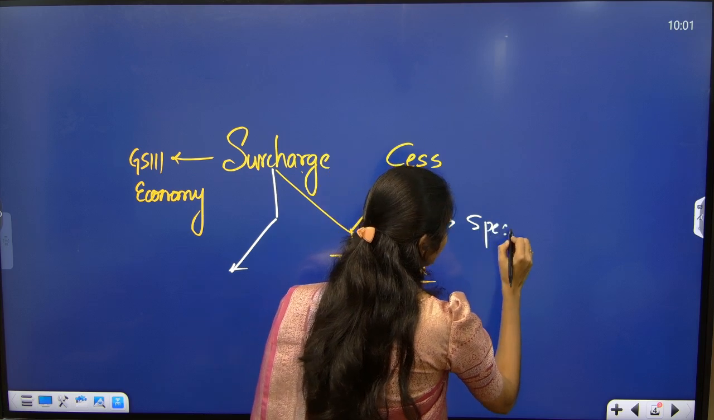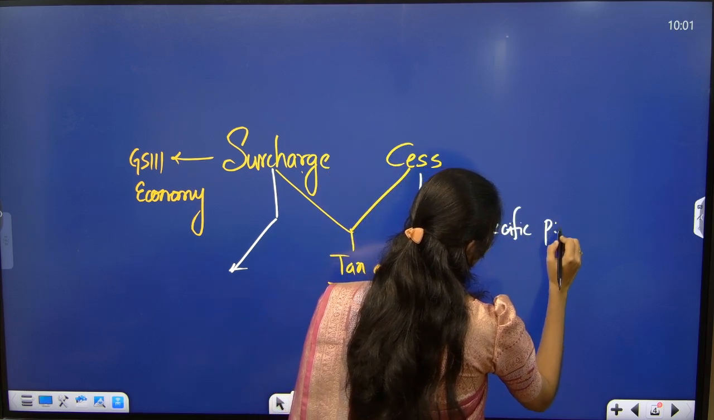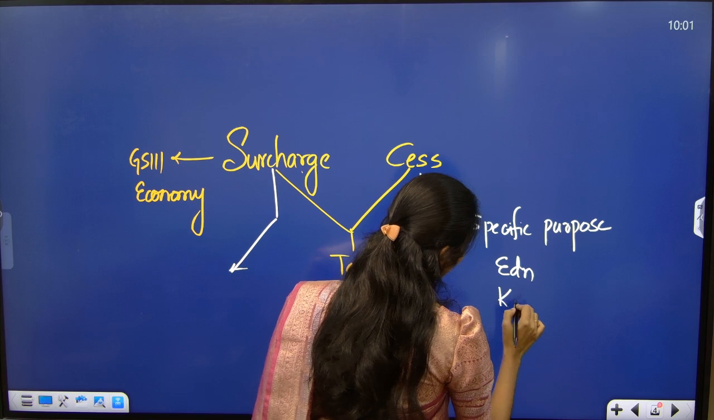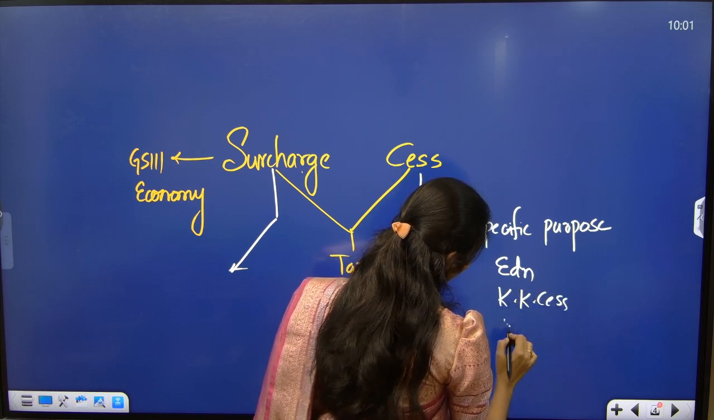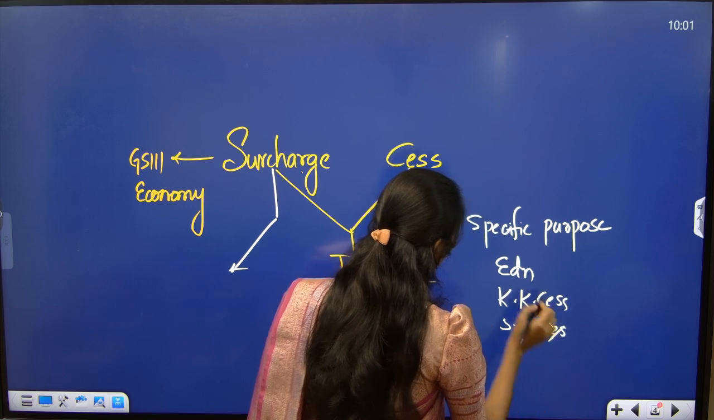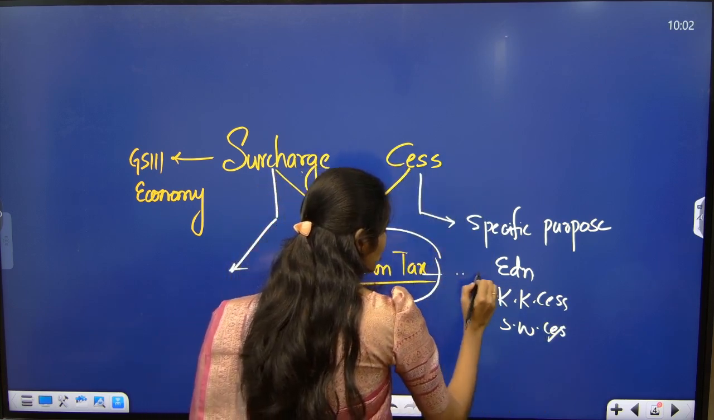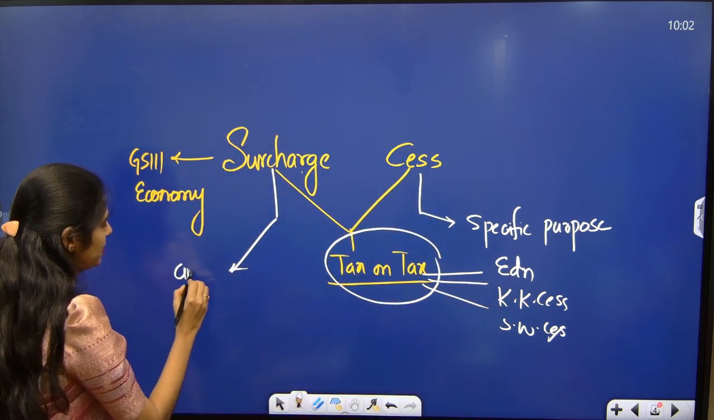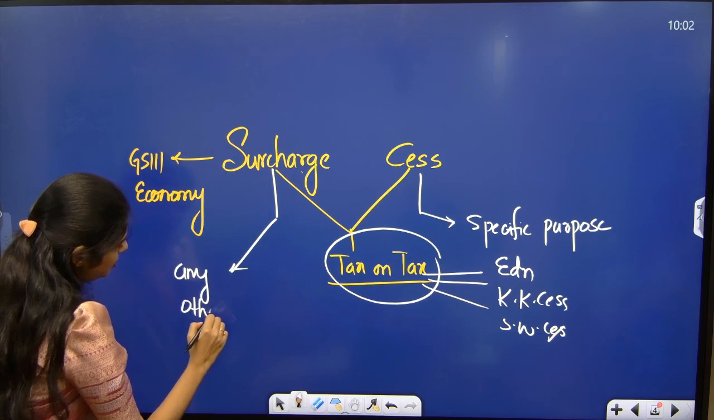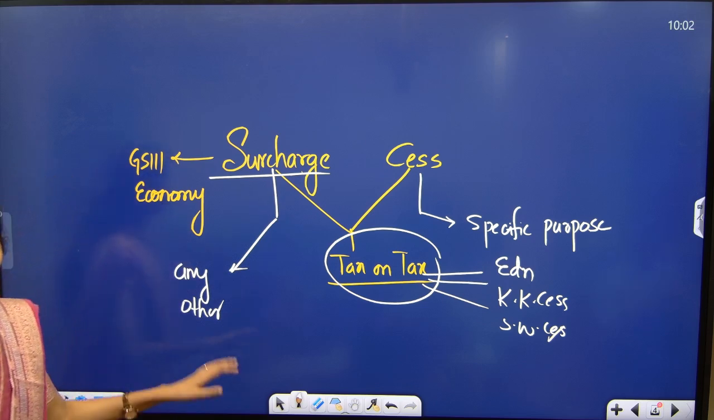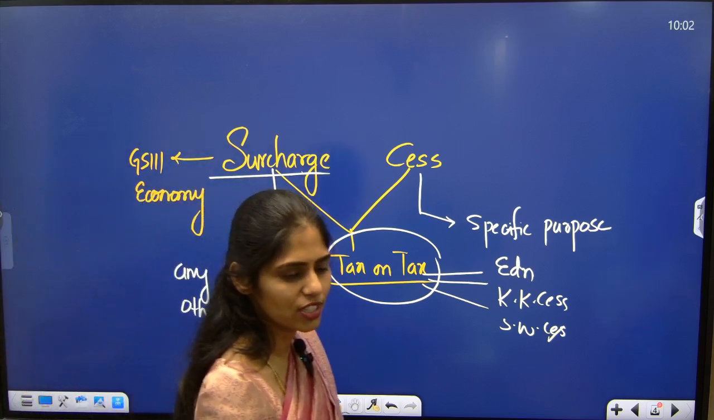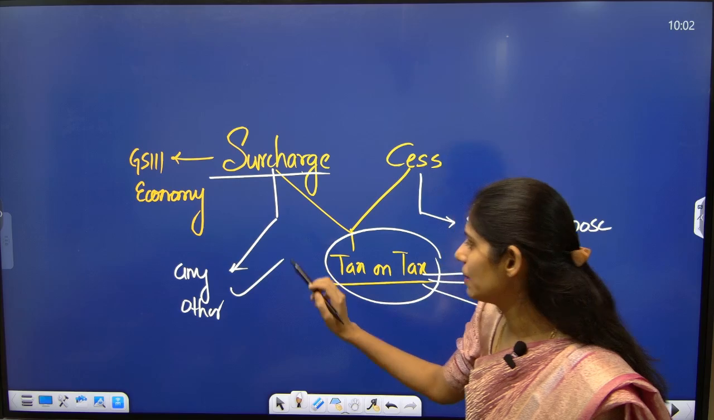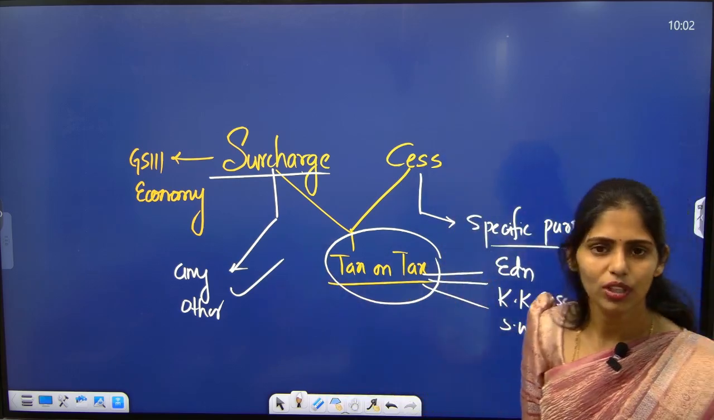So can you tell me some examples of cess? For example, education cess, Krishi Kalyan cess, Swachh Bharat cess, like that. Whatever amount they collect, they will use only for these purposes. But if they are using it for any other purpose, that is called surcharge. So this is the basic difference, and this was a question in 2017 prelims: difference between surcharge and cess. Surcharge can be used for any other purpose, while cess can be used only for a specific purpose.